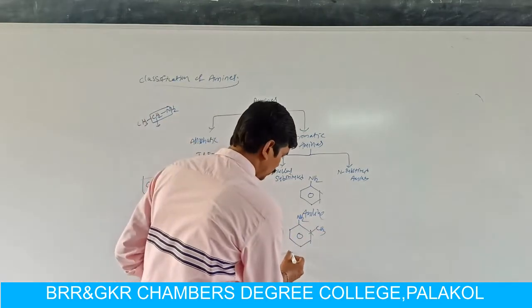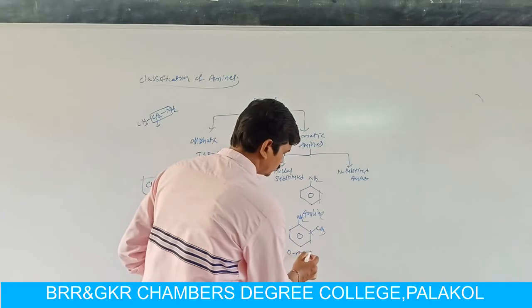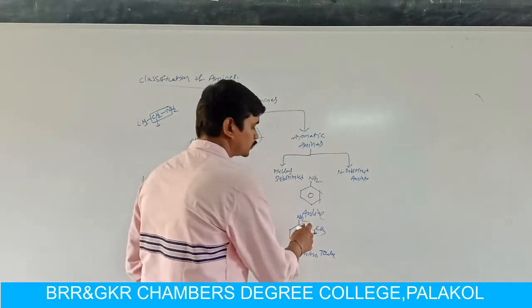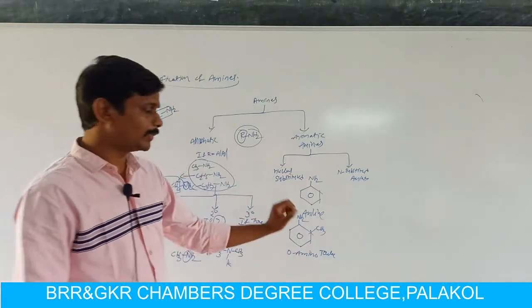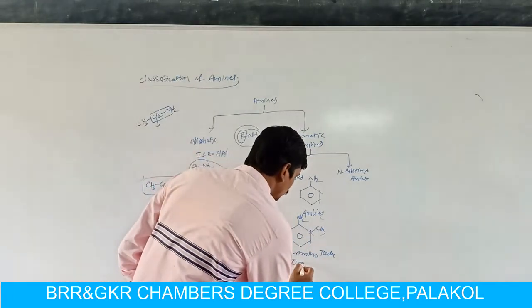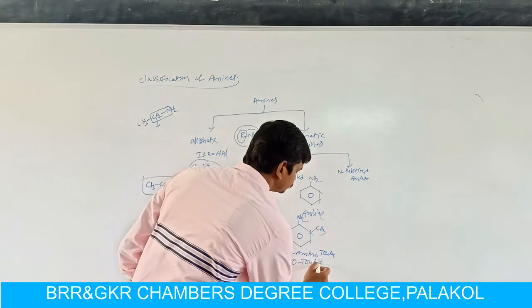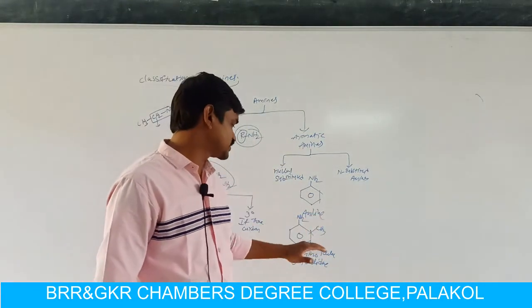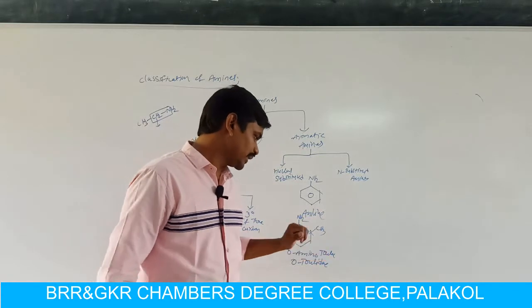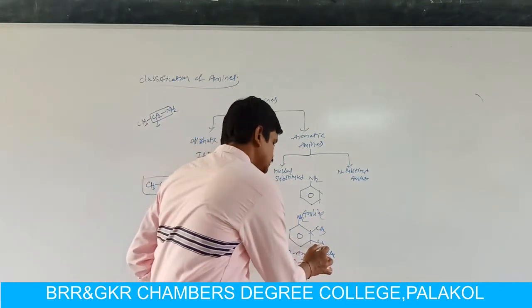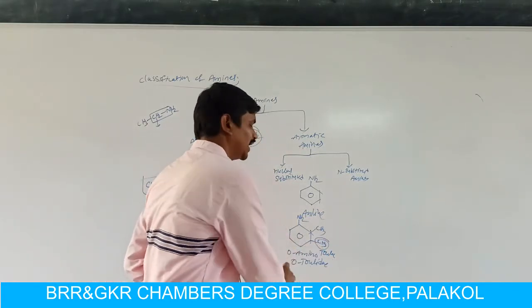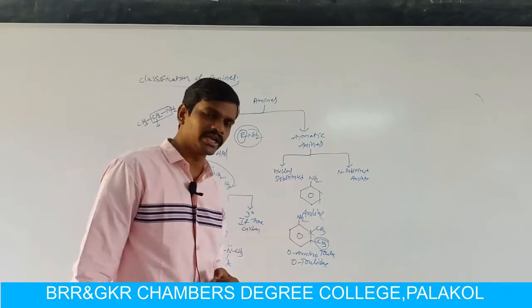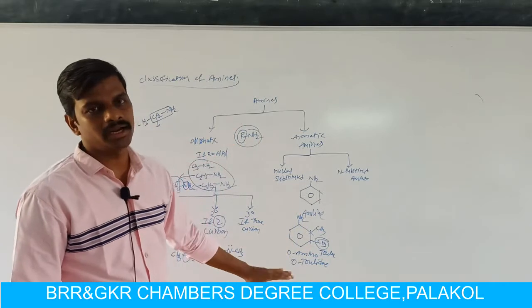The name of this compound is orthoaminotoluene or orthomethylaniline, or the common name of this compound is orthotoluidine. If the CH3 group is present at this carbon atom, the name of this compound is metatoluidine. If the CH3 group is opposite to the NH2 group, the name of the compound is paratoluidine.